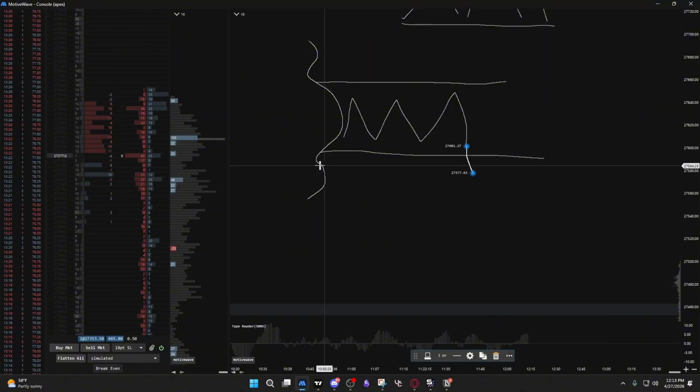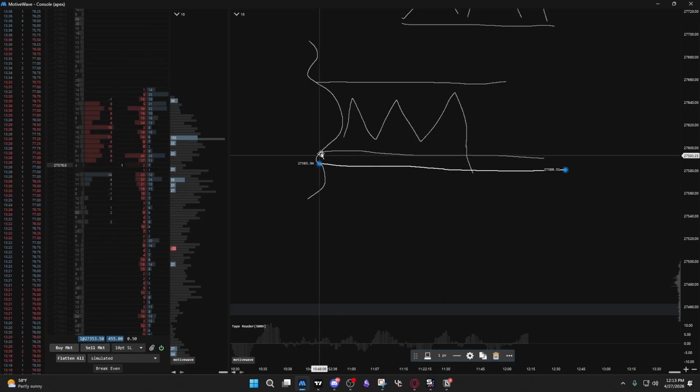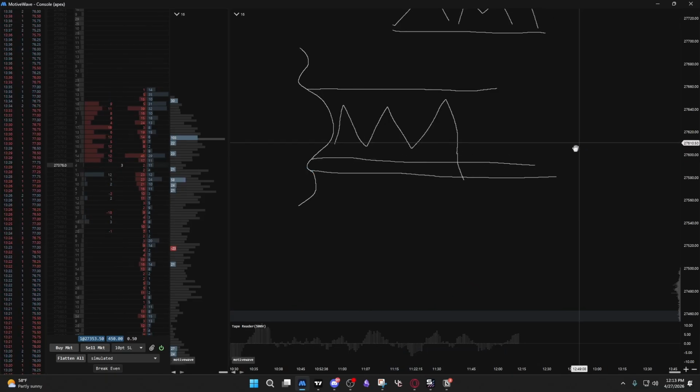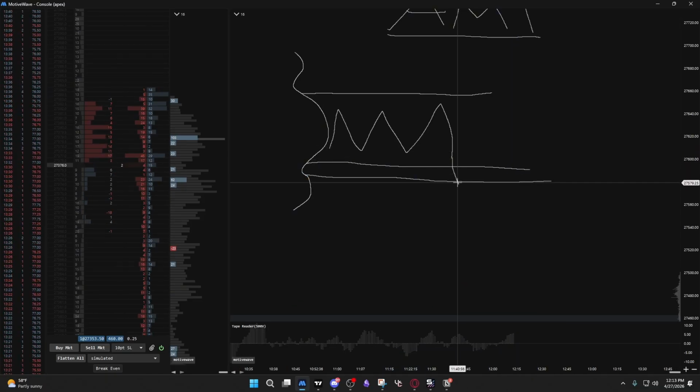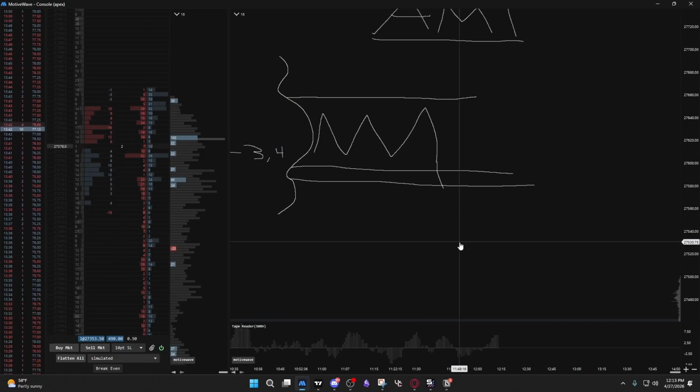A few things can happen. And let's say this is a shelf right here. This is our shelf. This is our zone. We break out of balance. Now a few things can happen. It's like 1, 2, 3, or 4 scenarios that can happen, and I'm about to go over them.